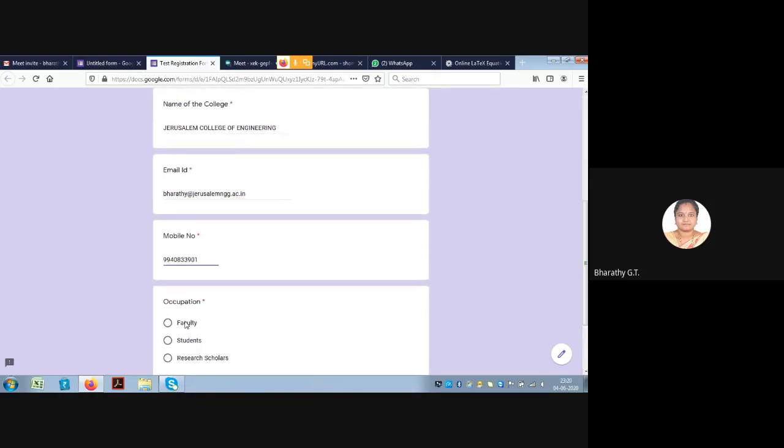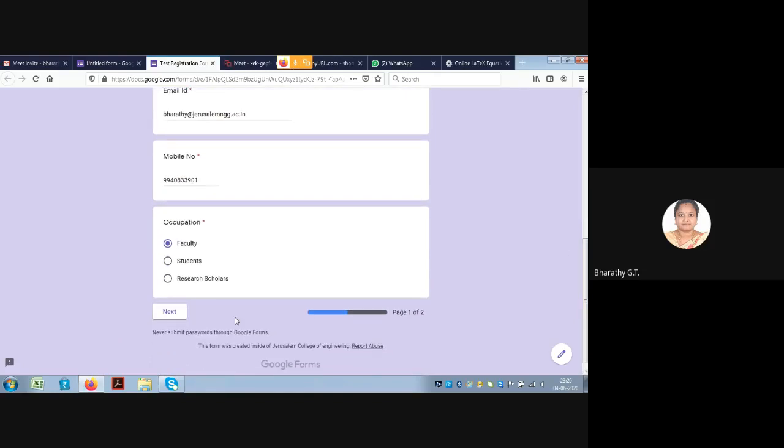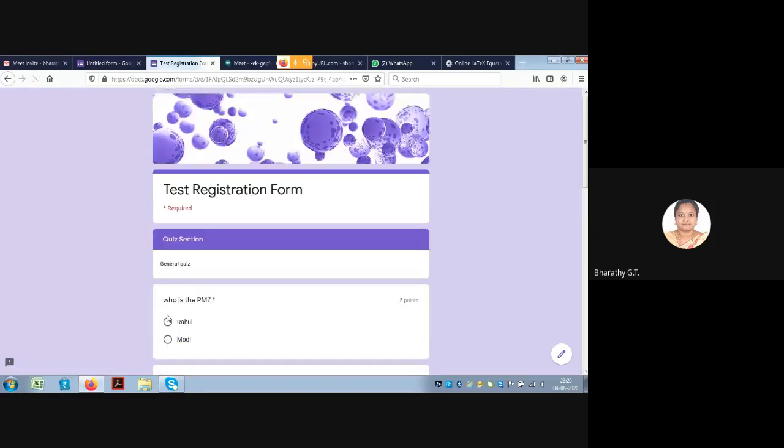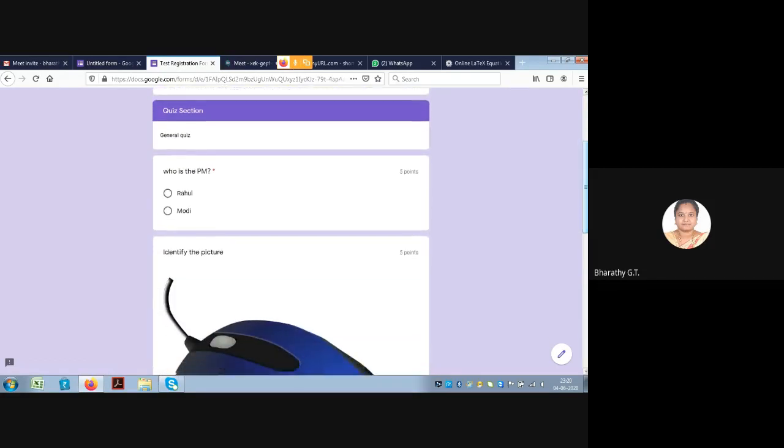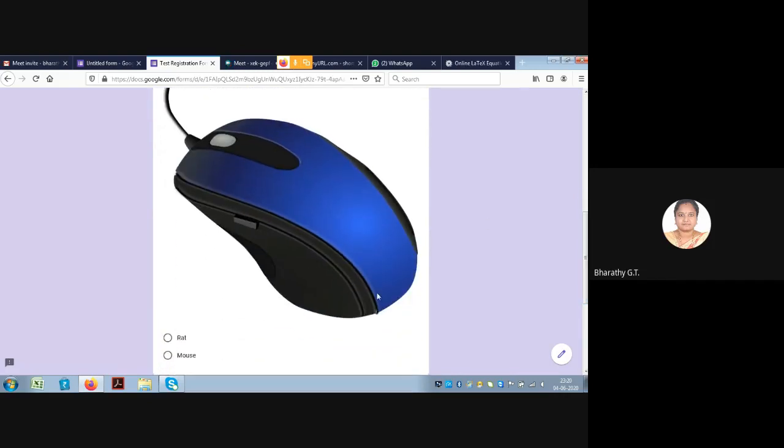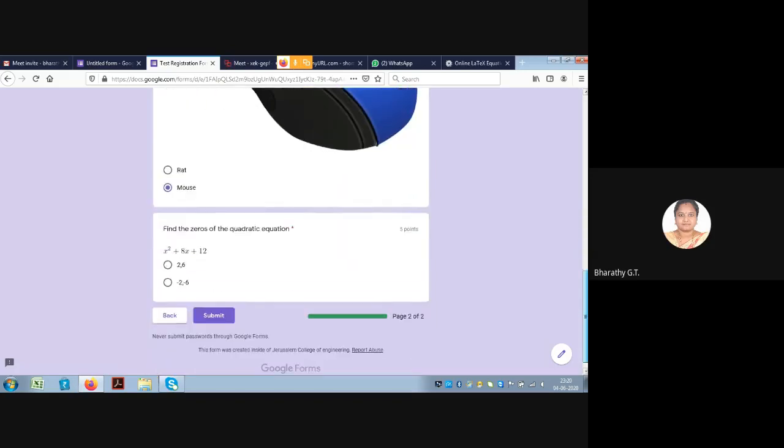Let me select the occupation here. Then press the next button so that the quiz section will be available. So this is the quiz that we created. For the first question, let me select the wrong answer as Rahul. For the second question, let me select the correct answer, mouse. And for the third question, let me select the correct answer, -2, -6, and submit it.